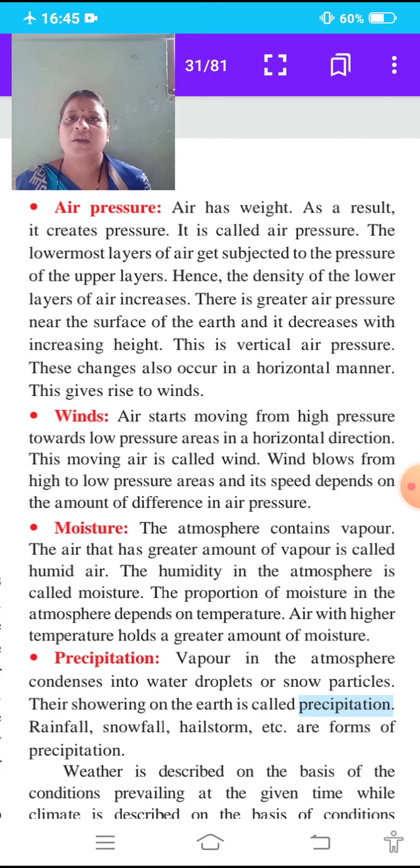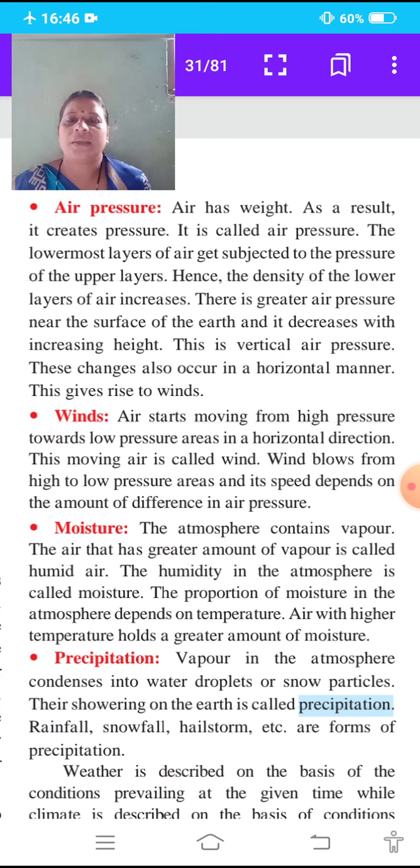The proportion of moisture in the atmosphere, how much moisture there is in the atmosphere, depends on the temperature.